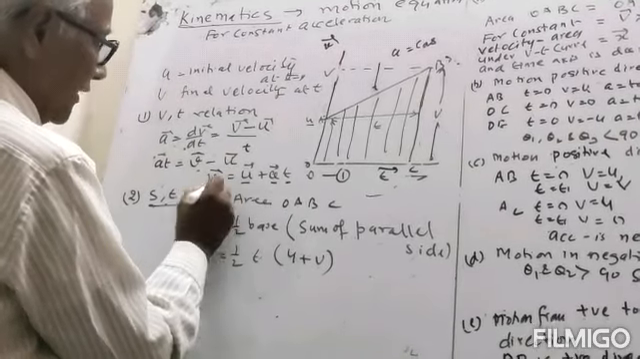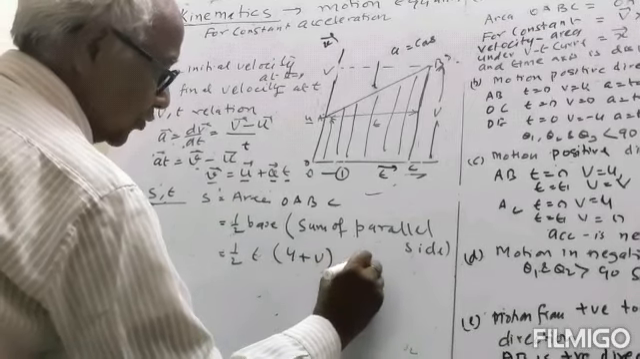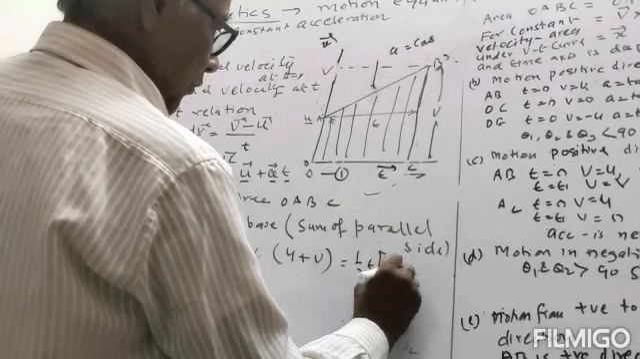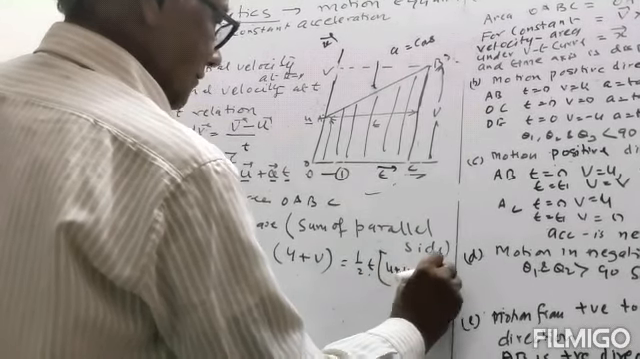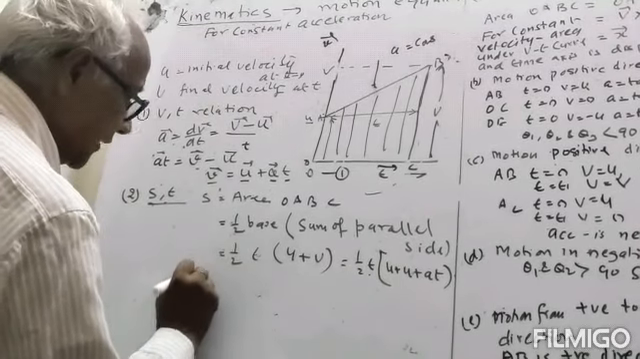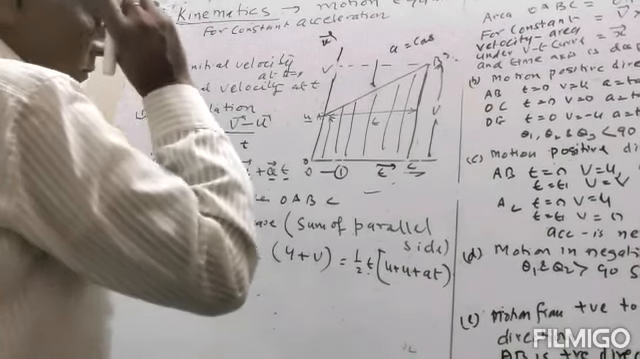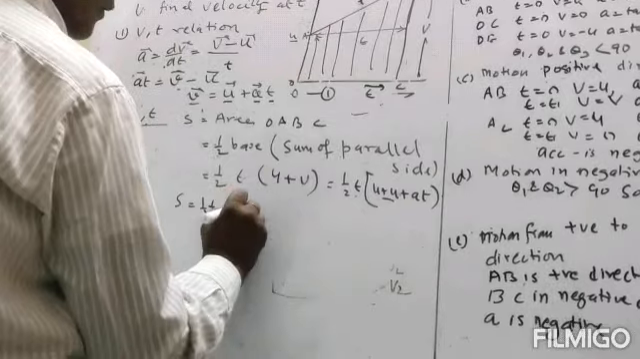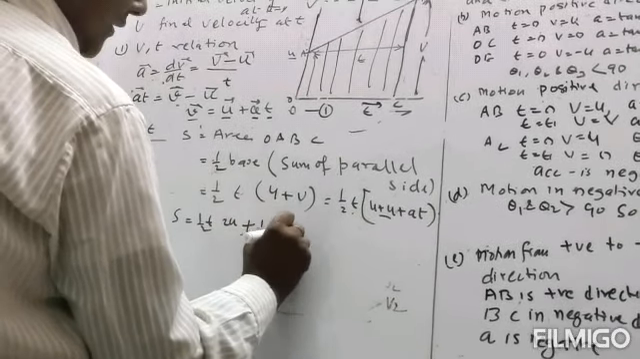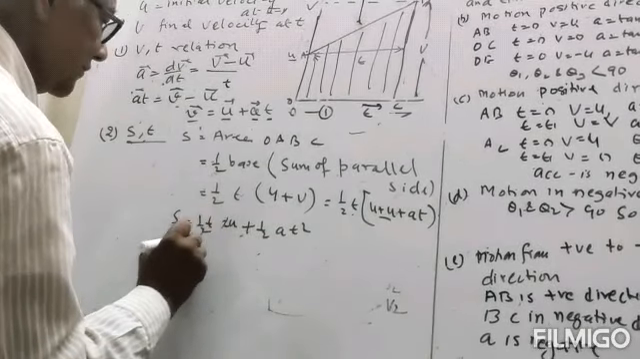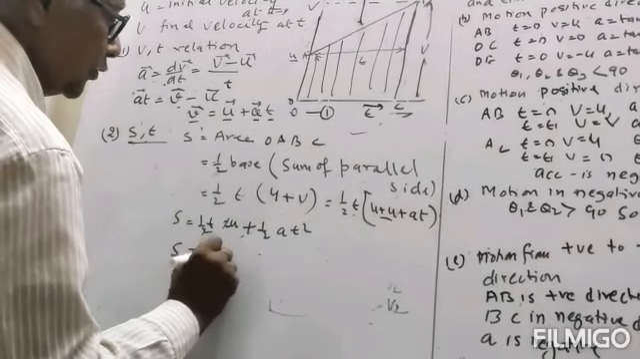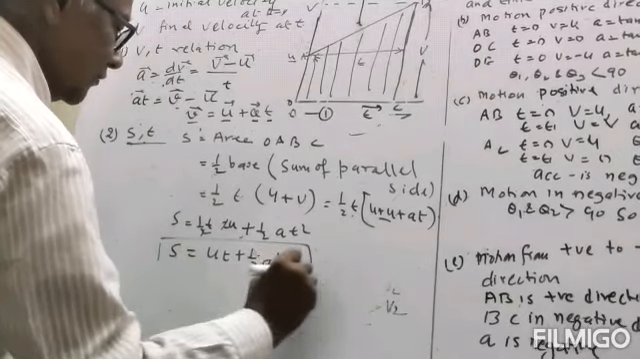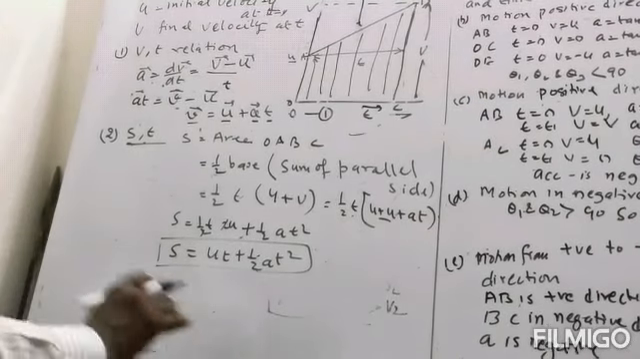Now you substitute the value of v here. 1/2 t into u plus u plus at. So s will be equal to 1 by 2 t into 2u plus 1 by 2 a t square. 2 cancel. So s will be equal to ut plus half at square. This is the second equation. Now third equation.